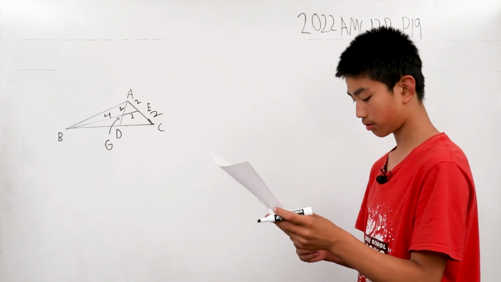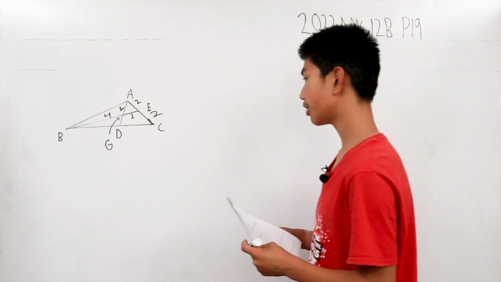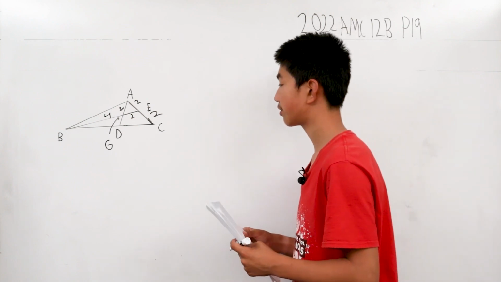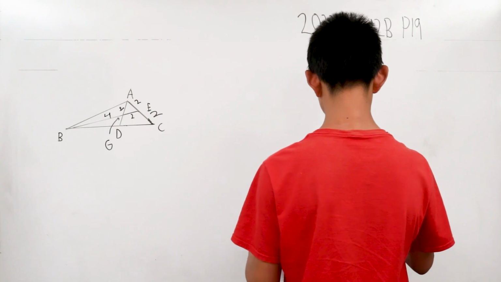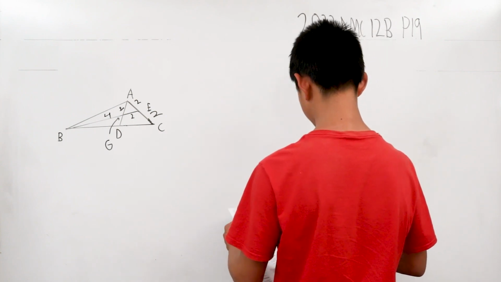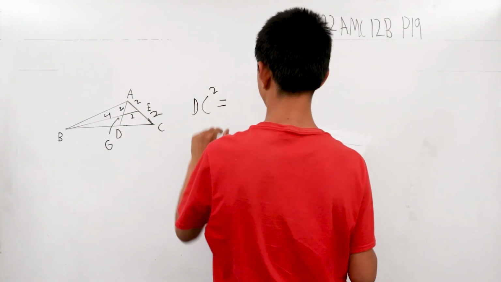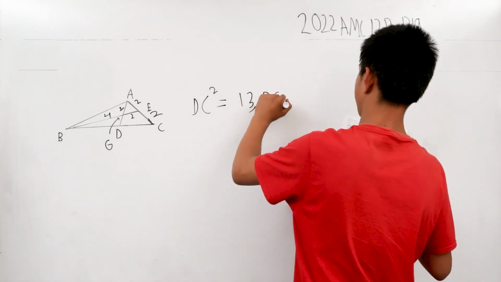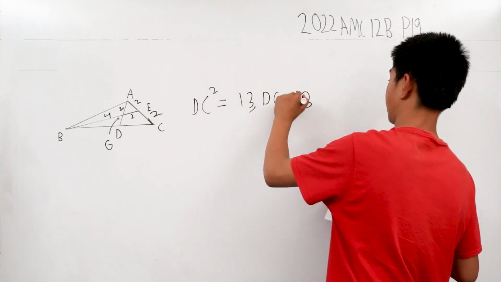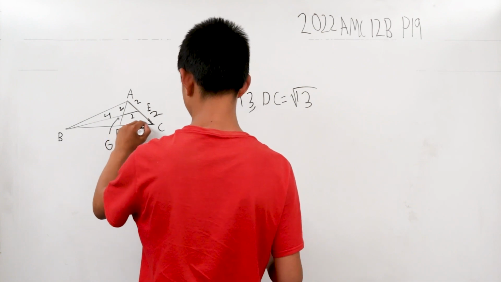Okay, so if we have that, what else do we know? Well, we can use the law of cosines to find the length of DC. If we use the law of cosines on DC, you simplify it, and DC squared is 13. DC is equal to the square root of 13.